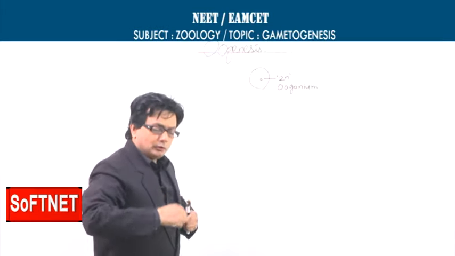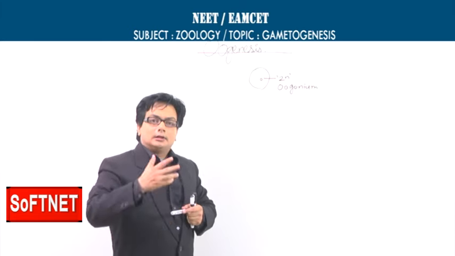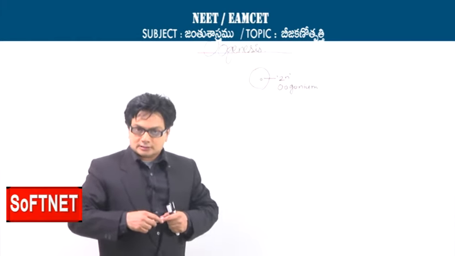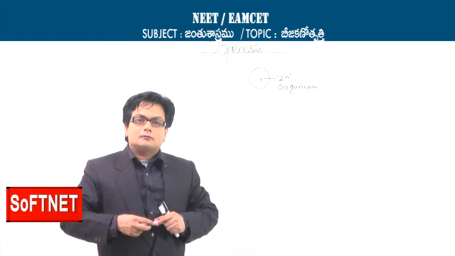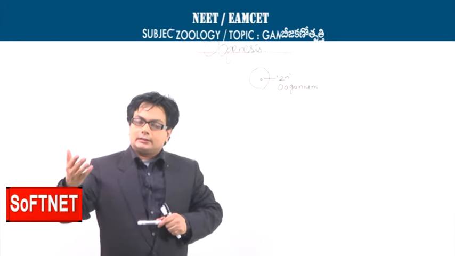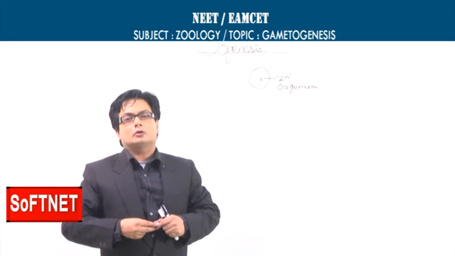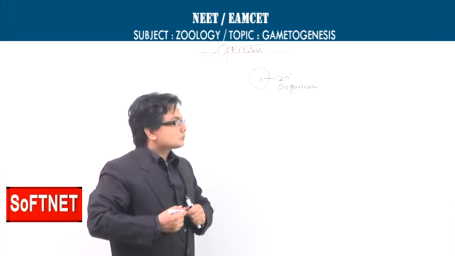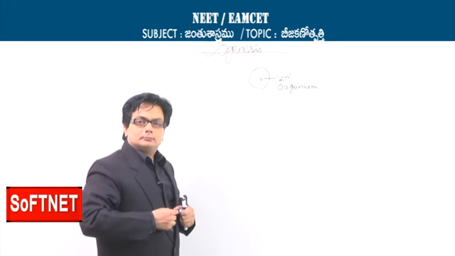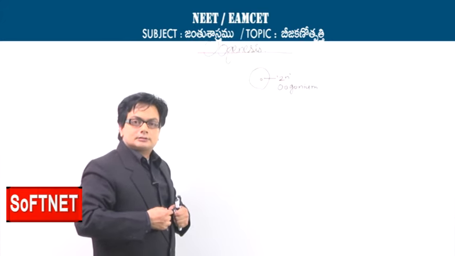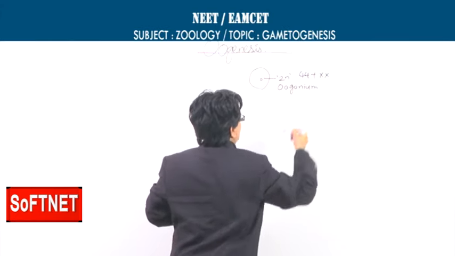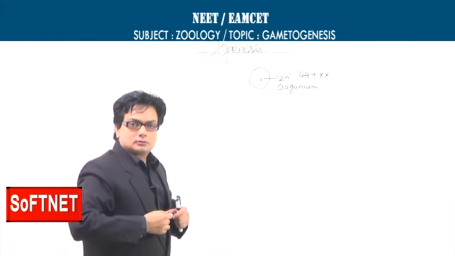Now, when we draw a comparison between the two events, spermatogenesis and oogenesis, the terminology between the two processes will be almost similar. When spermatogenesis is being learnt, we use a word called spermatogonium. Here we will use the word oogonium. So the oogonium is like an egg mother cell. It is a diploid cell containing 44 plus 2 X chromosomes, and that makes it 46 chromosomes.